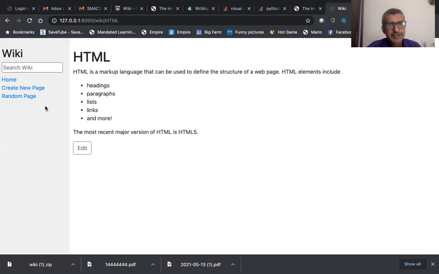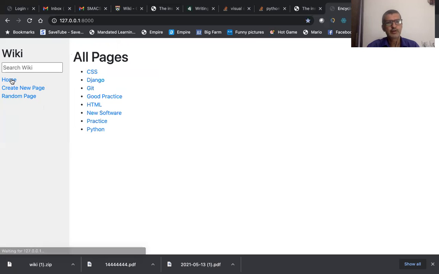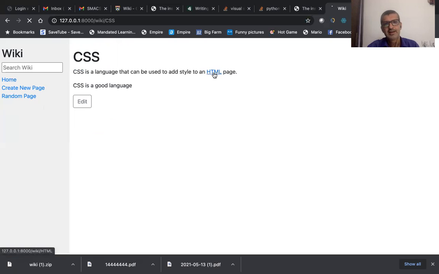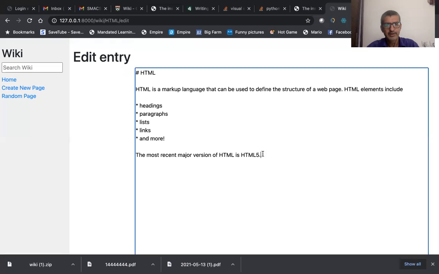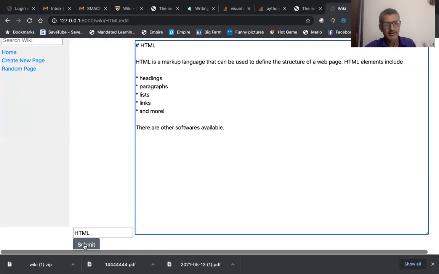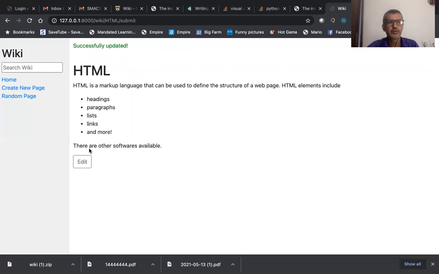Now markdown to HTML conversion. If I click on CSS, and if I say edit, this is a markdown document. If I remove this and type, there are other softwares available, and if I say submit, it converts this markdown into HTML. There are other softwares available.